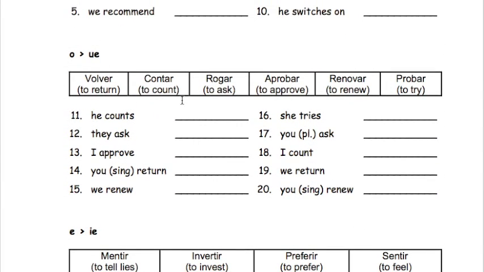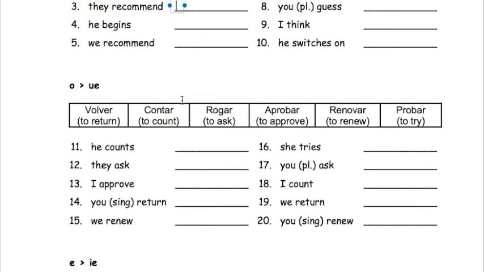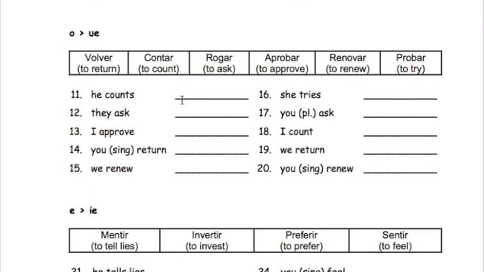Let's go to the next part, O to UE. These are probably going to be one of the most common ones. So, for example, we have volver, to return, contar, to count, rogar, to ask, and it can also mean to pray, aprobar, to approve, renovar, to renew, and probar, to try.